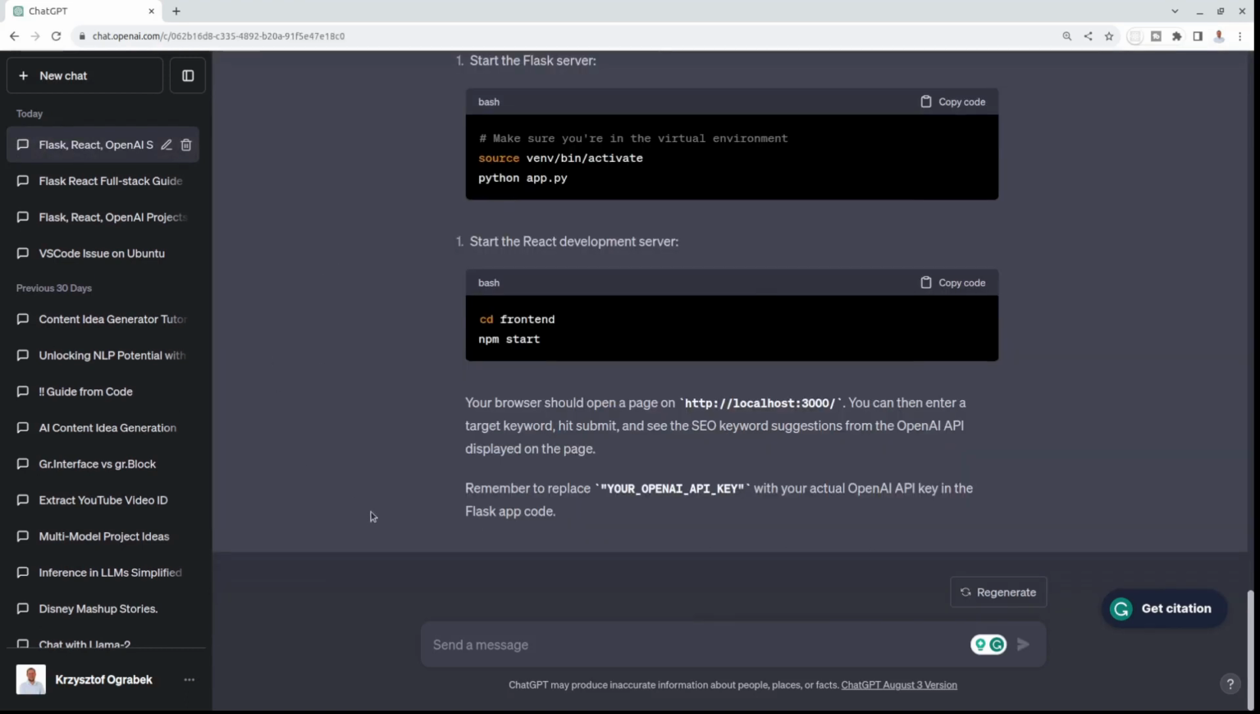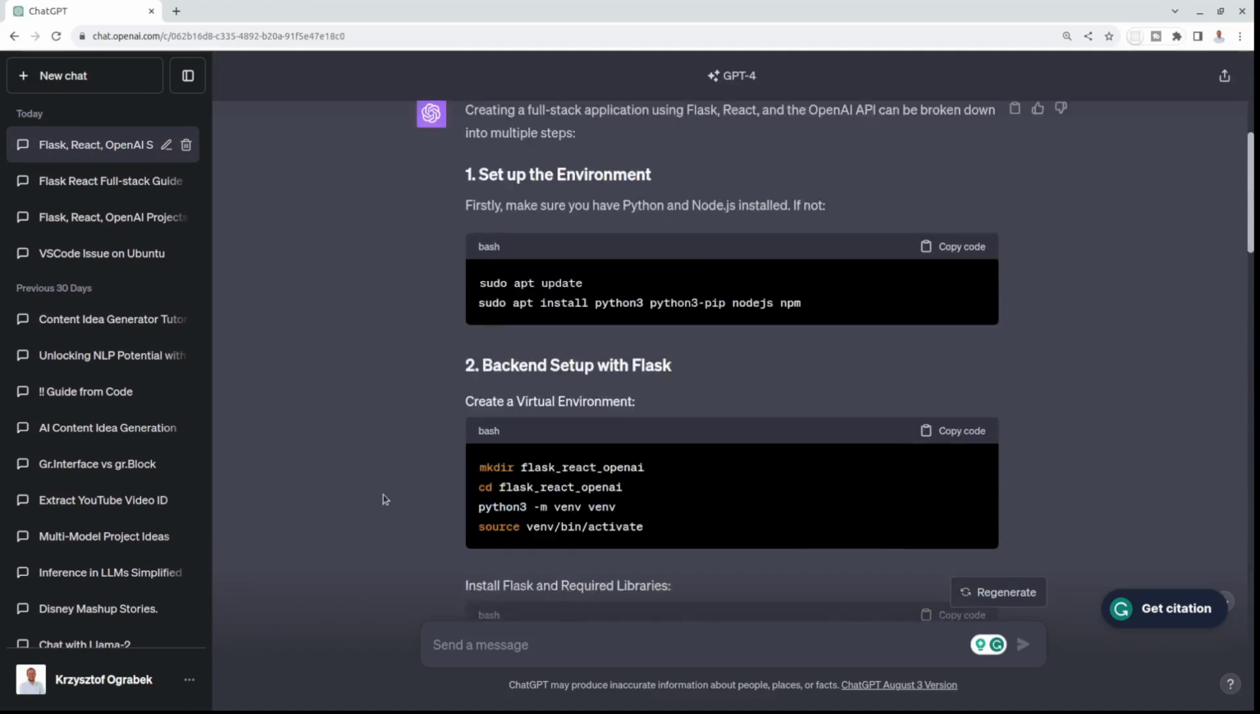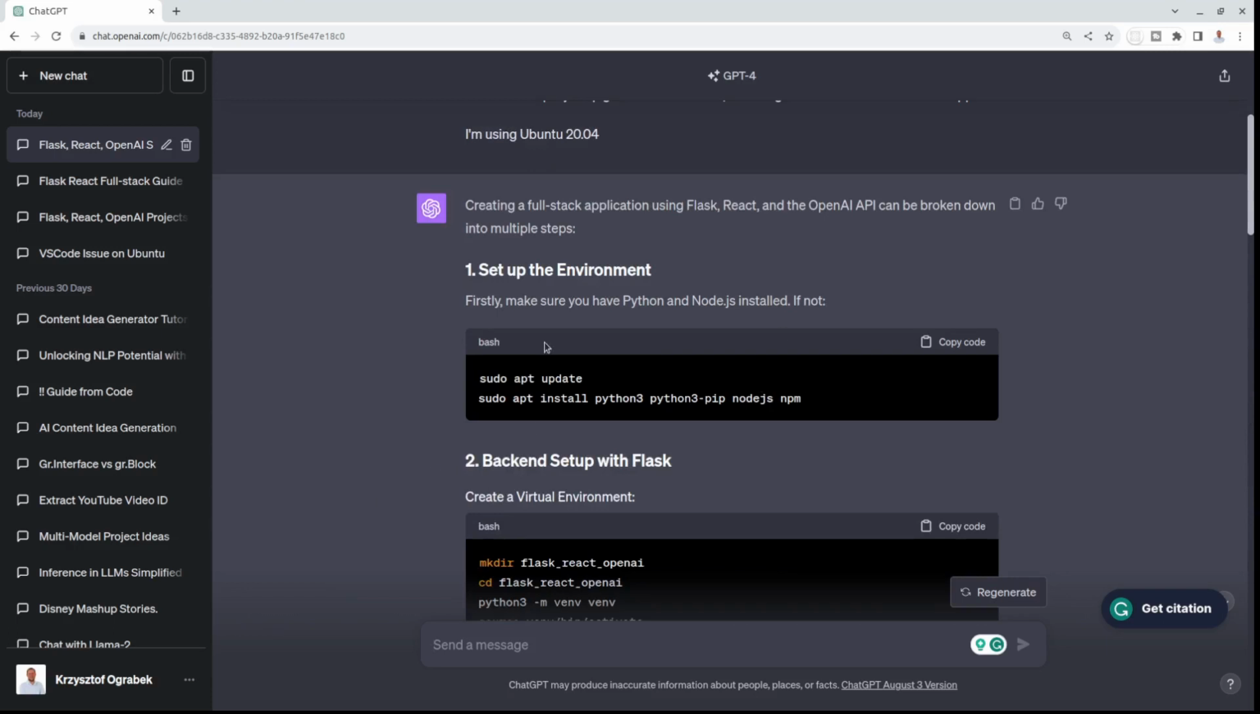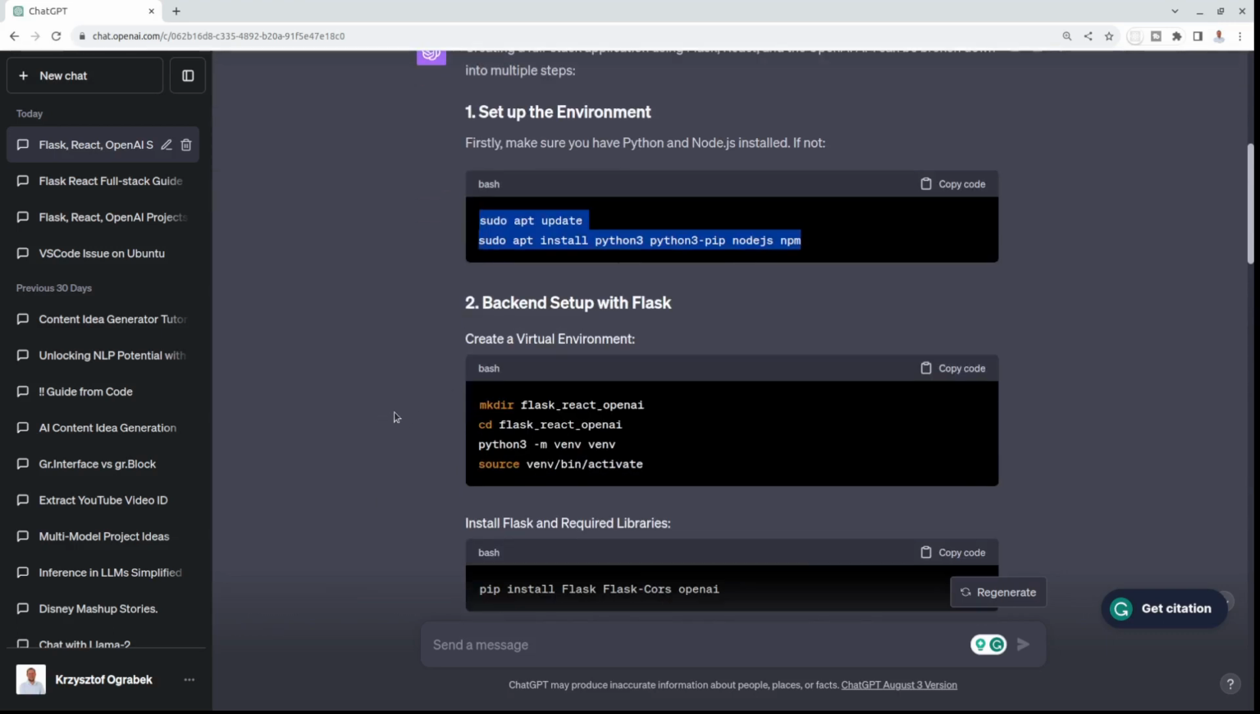Okay, we've got the full response and let's just follow it step by step. And I hope I'm not cheating, but in this case, I will skip the first step because I've got it all installed, so I won't be installing. But yeah, let's just move to the second step. And then we need to set up the backend.